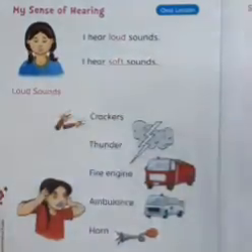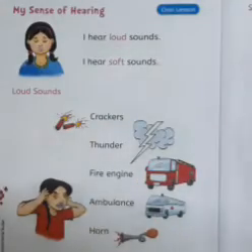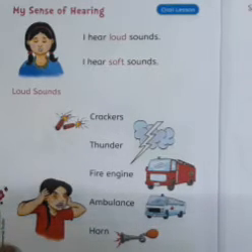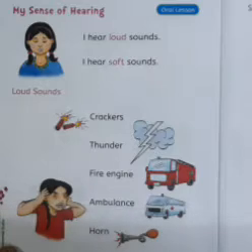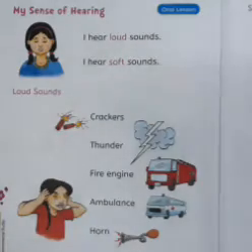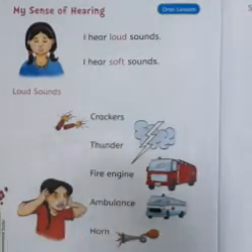How many ears do we have? We have two ears and we hear through our ears. What do we hear through our ears? We hear sounds, isn't it? We hear all kinds of sounds through our ears. The sounds may be either loud or soft. Sound may be loud, very loud sound, or very soft sound it might be.